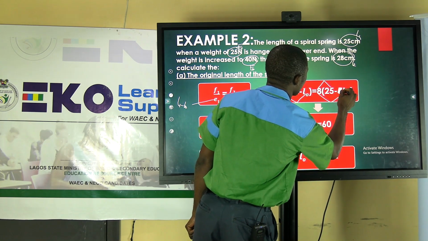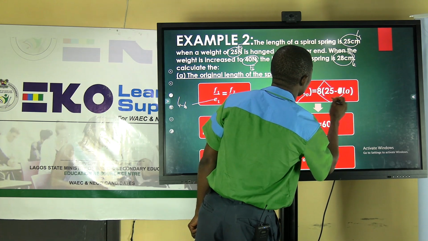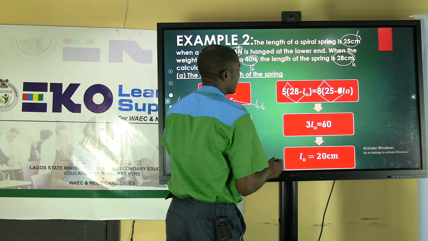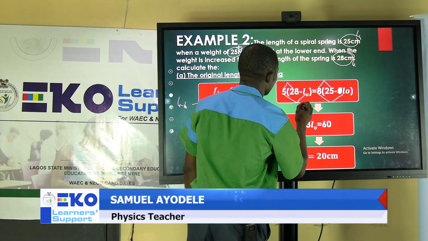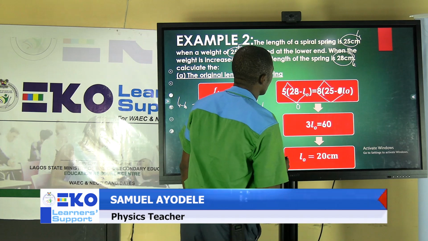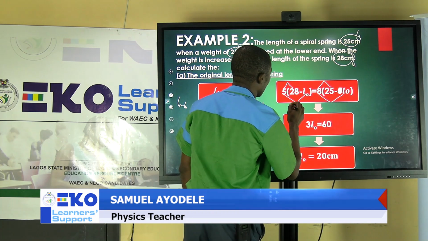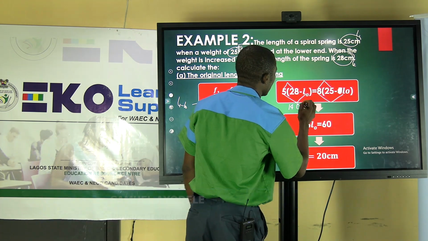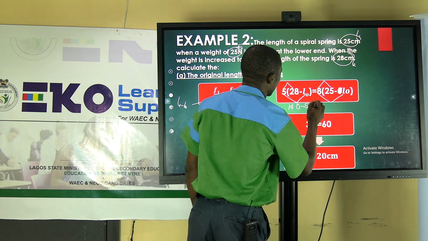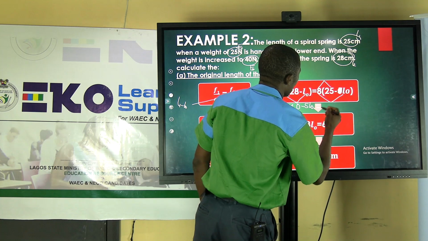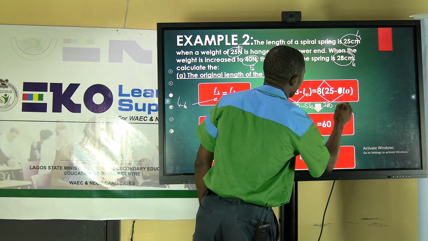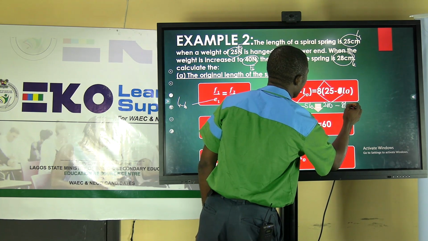So once that takes place, you are going to have 5 times 28, 5 times 8 is 40, 5 times 2 is 10 plus 4, that is 140, minus 5 times L0, that's 5 L0, equals 8 times 25, that should be 200, minus 8 times L0, that is 8 L0.